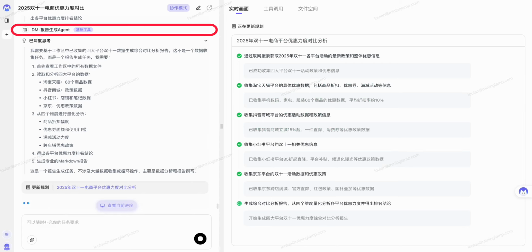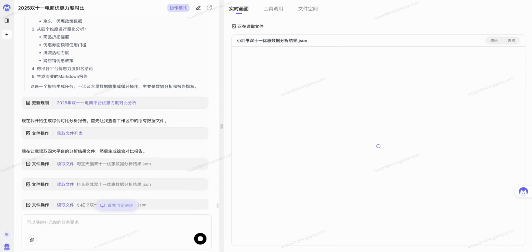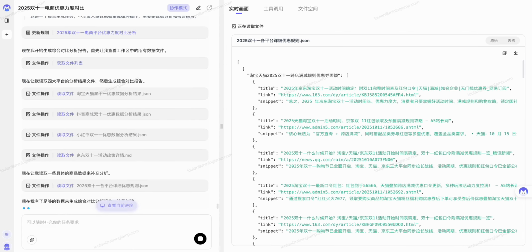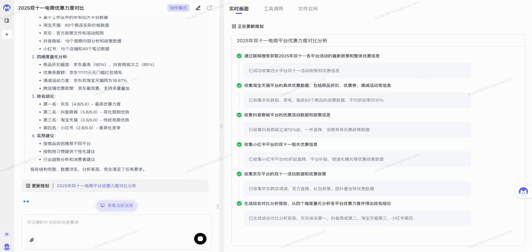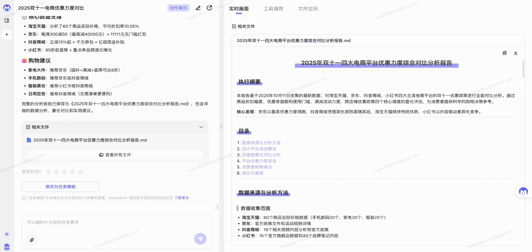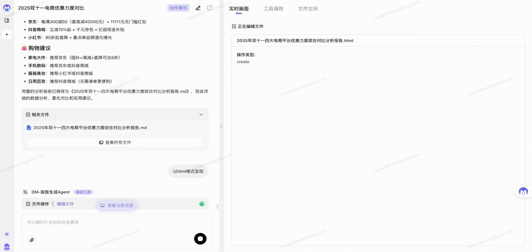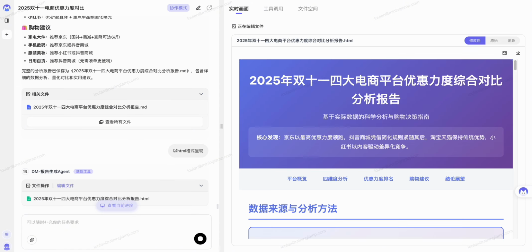Okay, as you can see here, DeepMiner has called the report generation agent to start outputting reports. Okay, that's all there is to it. Now, I want you to output this report in HTML format and see what it looks like.